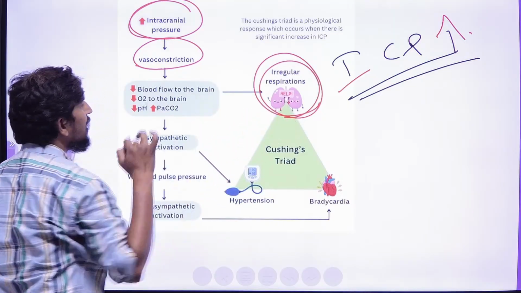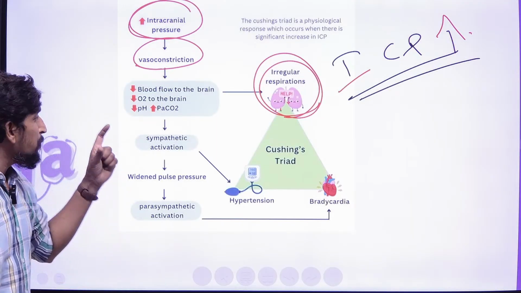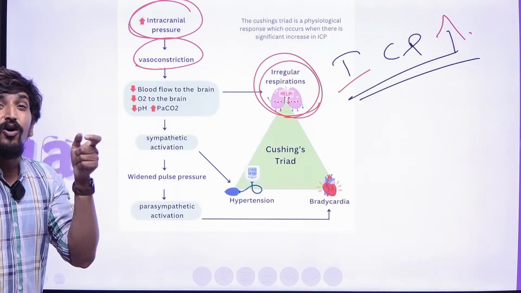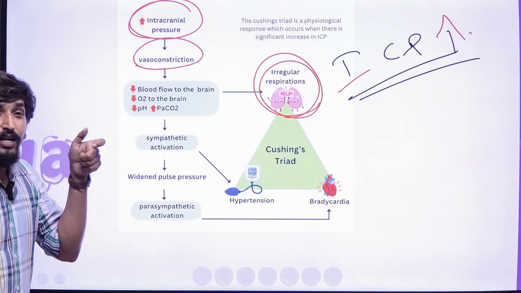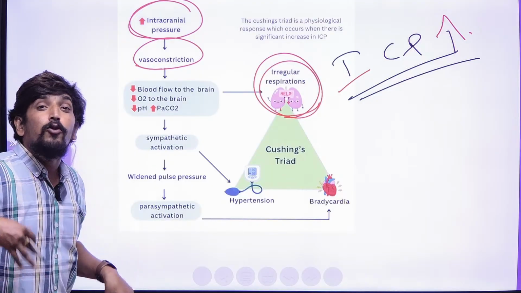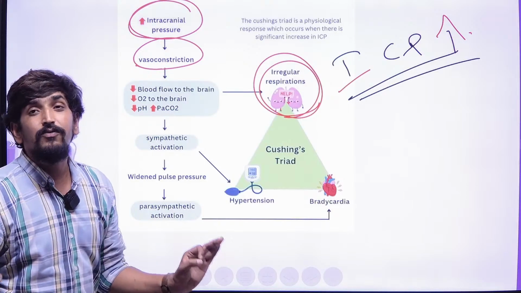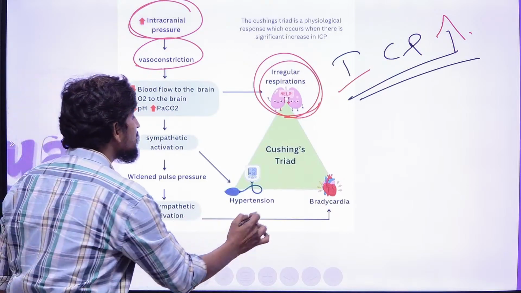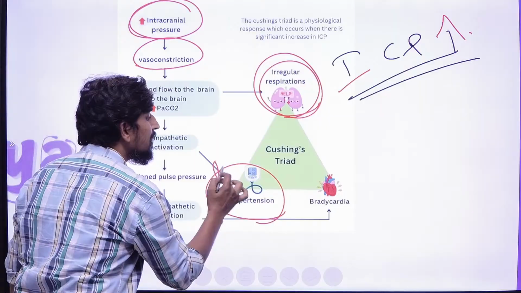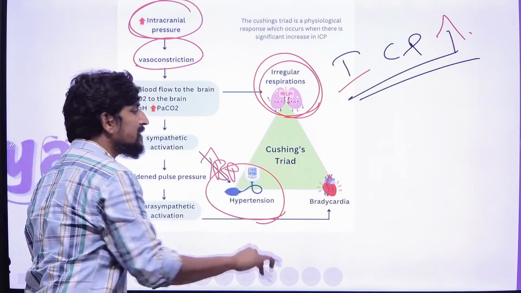Due to this irregular respiration, there is decreased blood flow to the brain, decreased oxygen levels, and increased carbon dioxide pressure in the brain. Due to this, we see one more classical sign, that is hypertension, meaning BP is increased.